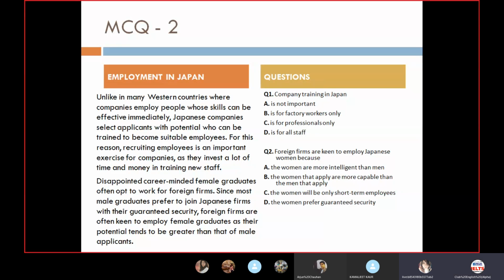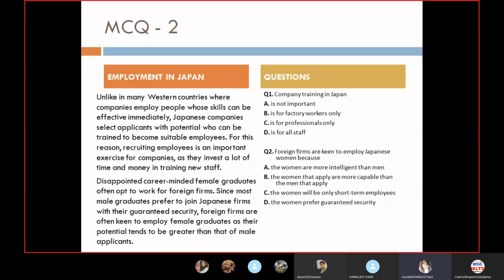For this reason, recruiting employees is an important exercise for companies as they invest a lot of time and money in training new staff. Disappointed, career-minded female graduates often opt to work for foreign firms since most male graduates prefer to join Japanese firms with their guaranteed security.